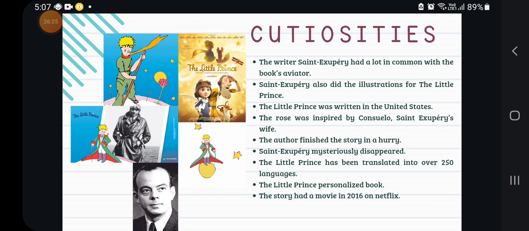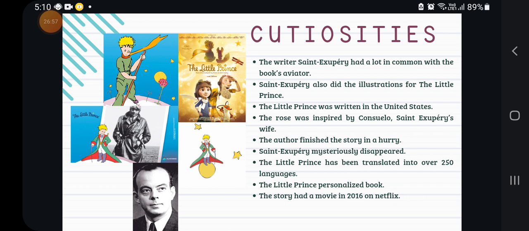The little prince had to take care of the rose because the rose is so important to him. It is not important for the world, it's for him that it is so important. And Saint-Exupéry said that he was inspired by his wife Consuelo for the rose.